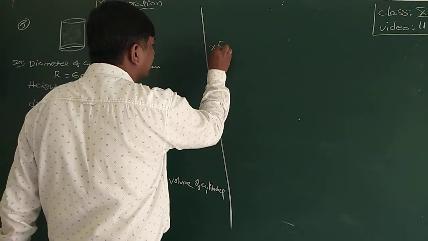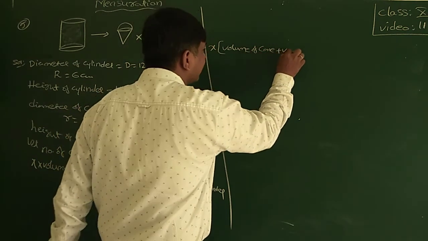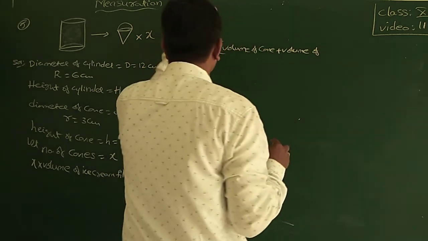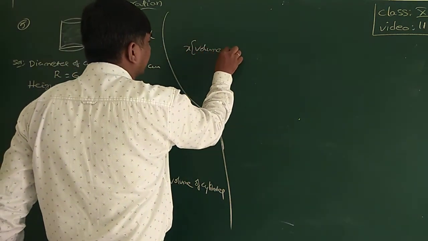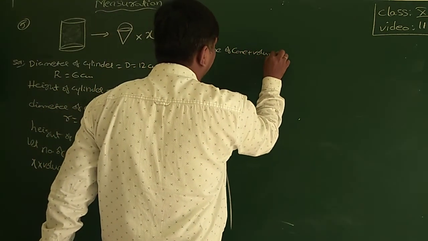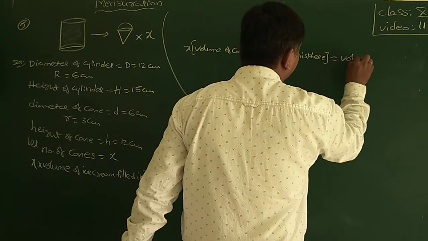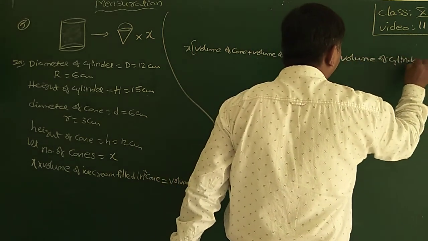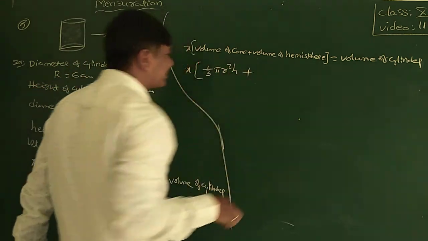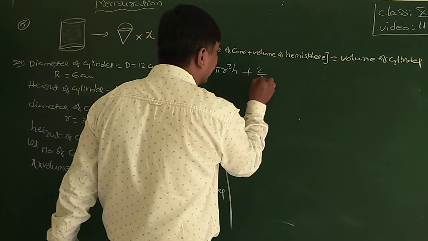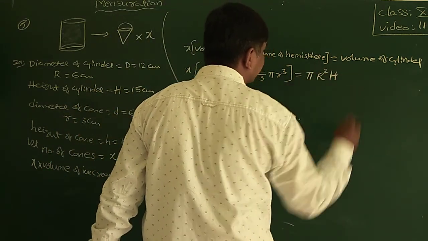Means x into the volume of ice cream filled in a cone, which is the volume of the cone plus the volume of the hemisphere, is equal to the volume of the cylinder. So x into the volume of the cone, 1/3 pi r square h, plus the volume of the hemisphere, 2/3 pi r cube, is equal to pi r square h, the cylinder volume.